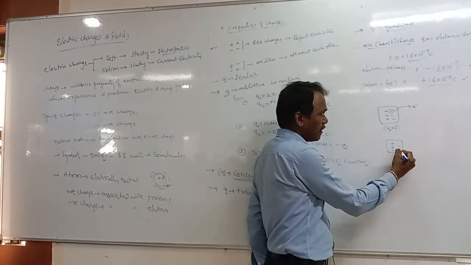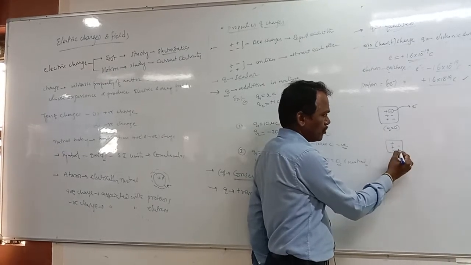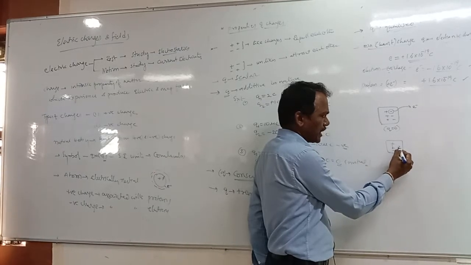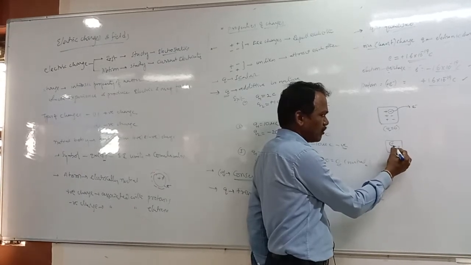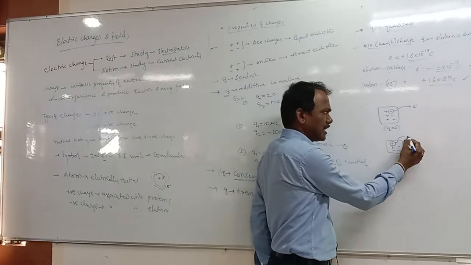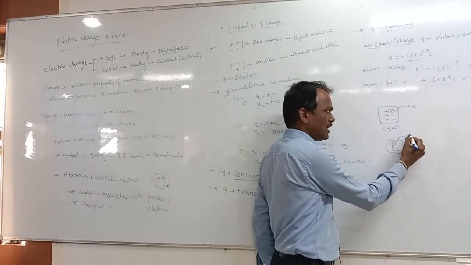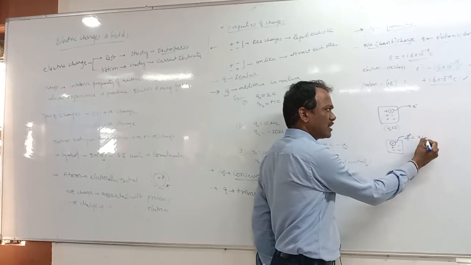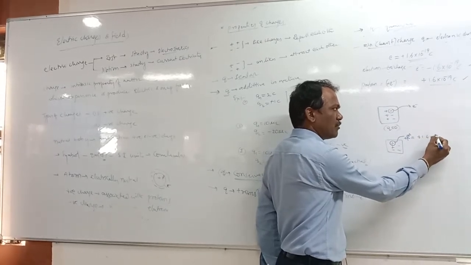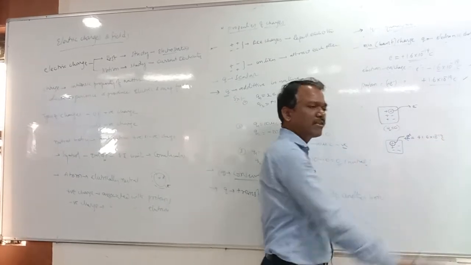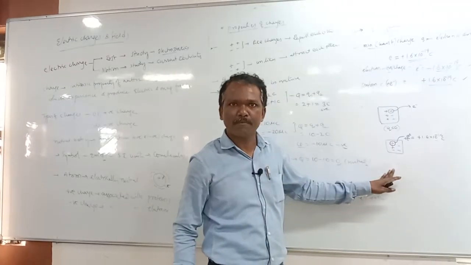How many are there here? Positive, negative, positive, negative, an excess of one positive we have, that is e plus, a proton charge, equal to plus 1.6 into 10 to the power of minus 19 coulombs of charge this body has.